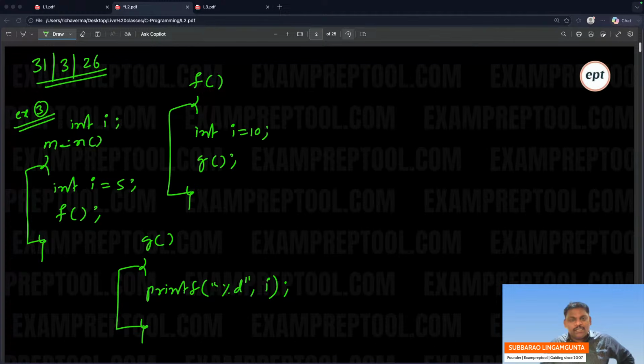Don't hesitate. Every day some doubts will come. Every day you will get some doubts. It is the nature of every student. Every day when you are listening to class, some doubts will come, some doubts will go also. Old doubts will go, new doubts will come. That is the nature of every student. Are you getting doubts? You are in the correct direction.